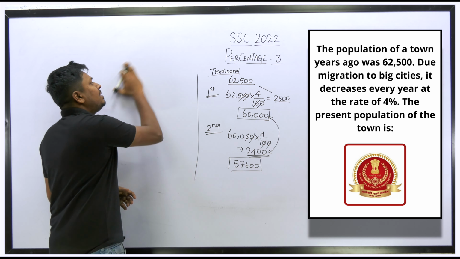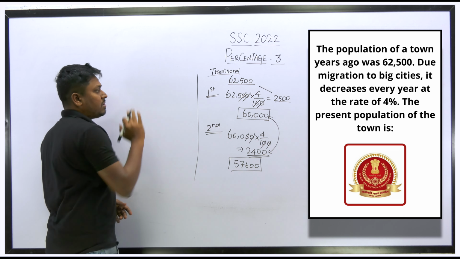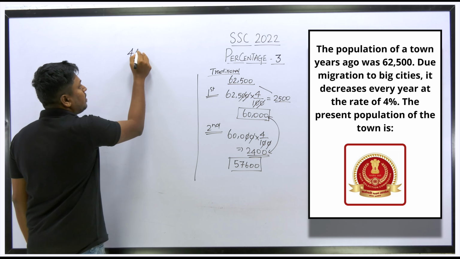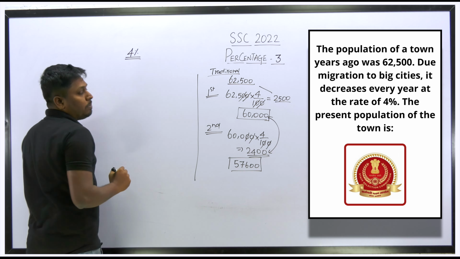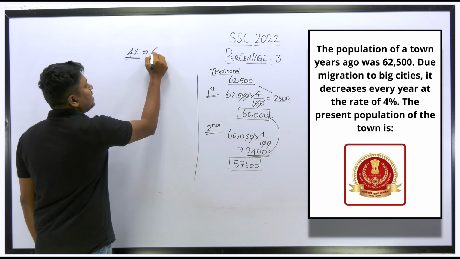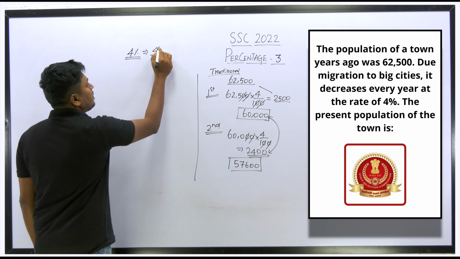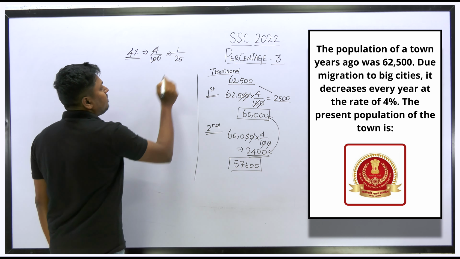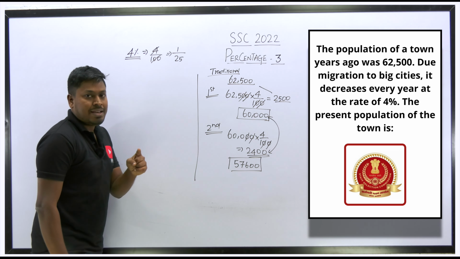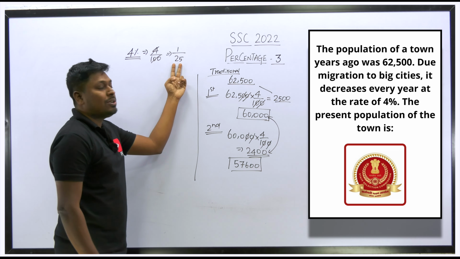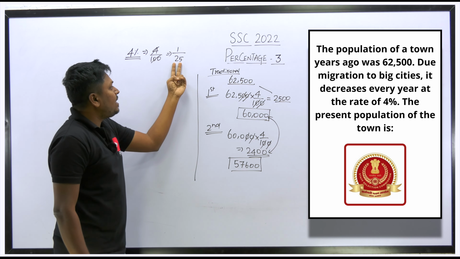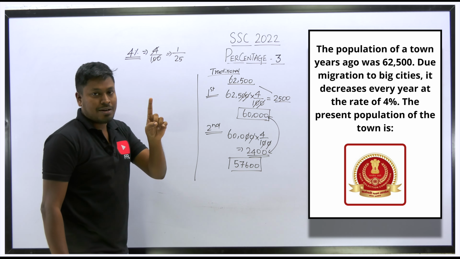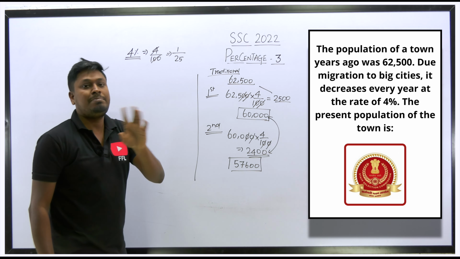If you go with the shortcut method that I'm going to teach now, it will be a little bit easy, because you can see how much percentage population decreases every year? 4 percentage. So first let me write this as 4 by 100. Cancel it in the 4 table, the resultant will be 1 by 25. What is the meaning of it? Every year, the denominator will be the total population. So every year, from the total population, one part, the numerator being 1, has been decreasing.